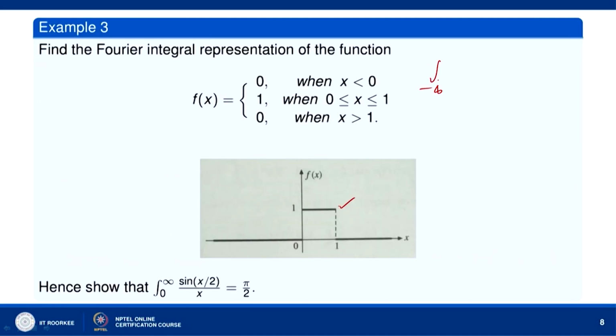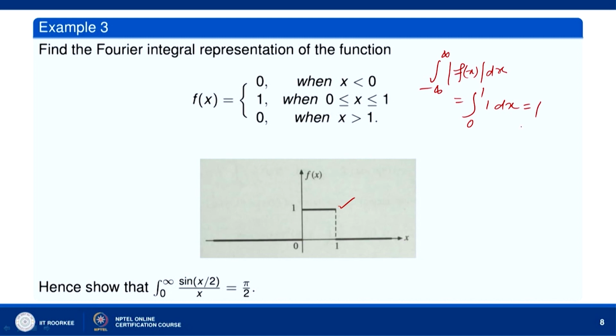The integral over minus infinity to infinity of mod of f(x) dx will reduce to the integral over 0 to 1, because everywhere else other than the interval 0 to 1 it is 0. So, 0 to 1 mod of f(x), where f(x) equal to 1, so mod of 1 is 1, so integral of 1 dx which is equal to 1.